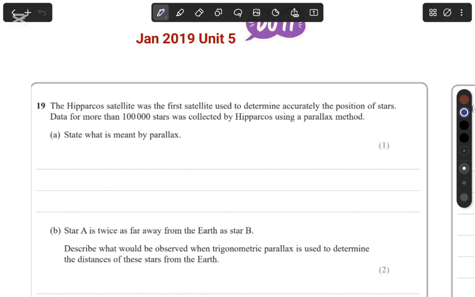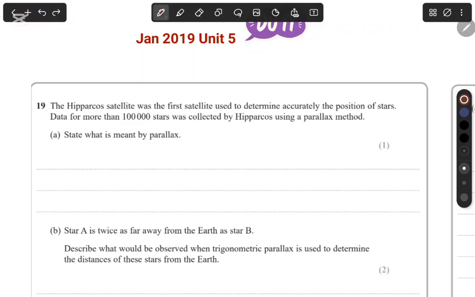The Hipparcos satellite was the first satellite used to determine accurately the position of stars. Data from more than 100,000 stars was collected by Hipparcos using the parallax method. Now, Hipparcos was actually, he's known as the father of astronomy.